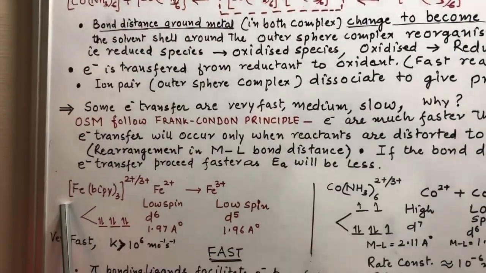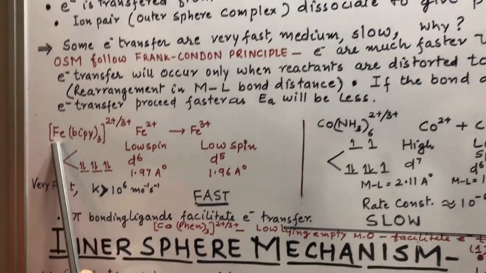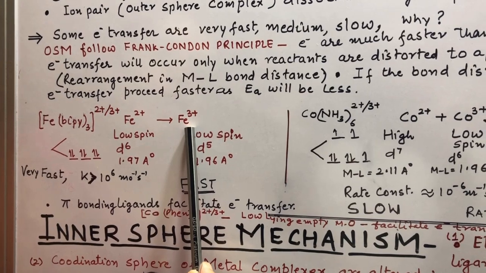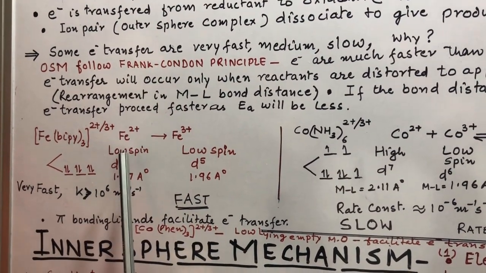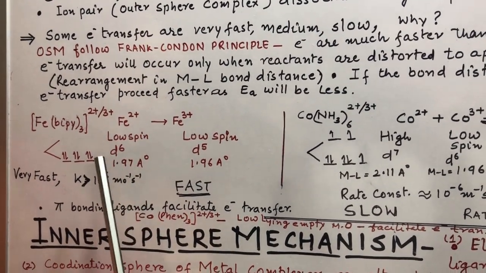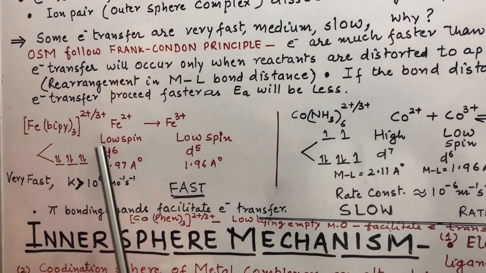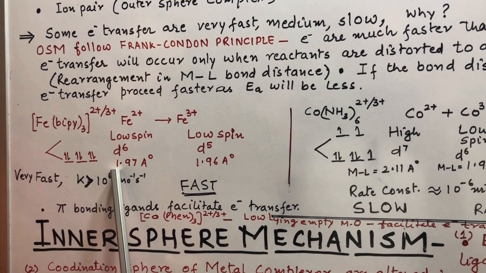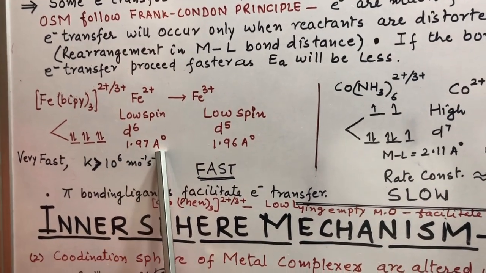Here we have taken tris-bipyridine iron complex. In this, Fe2+ is getting converted into Fe3+. Let's see the electronic configuration of Fe2+. Fe2+ is d6 configuration, low spin complex. In this complex, metal ligand bond distance is 1.97 angstrom.